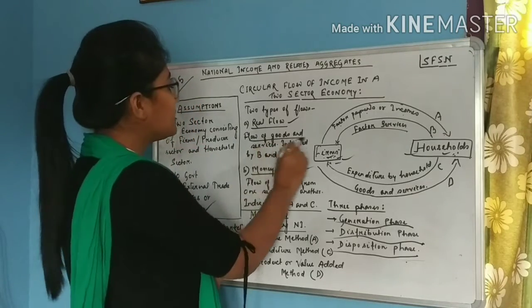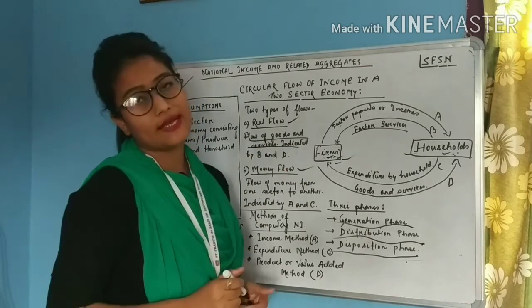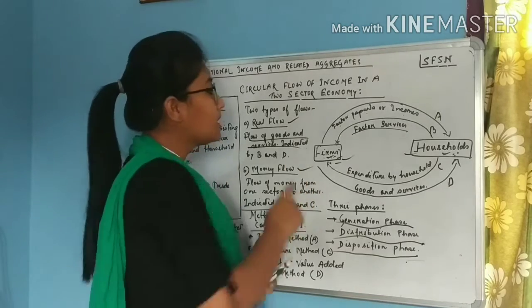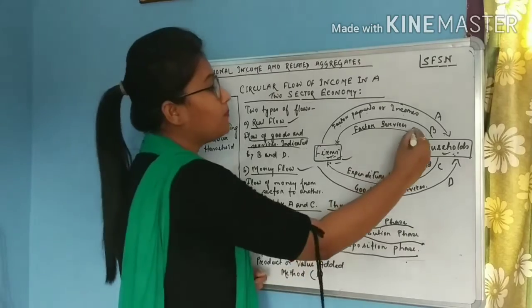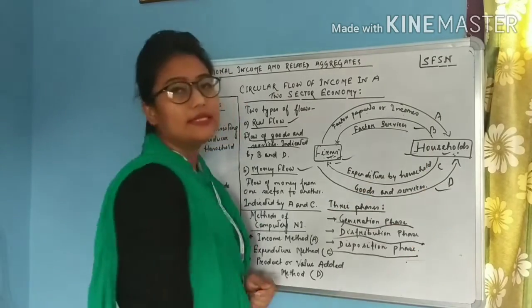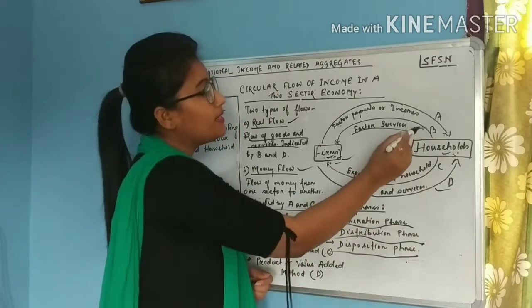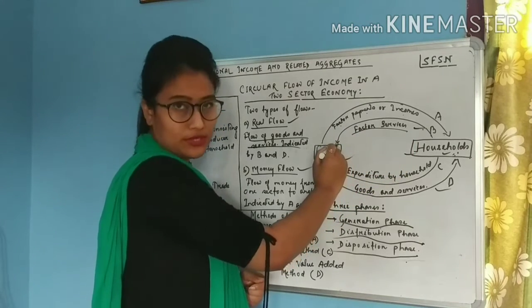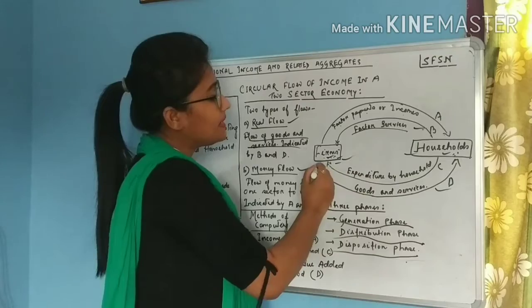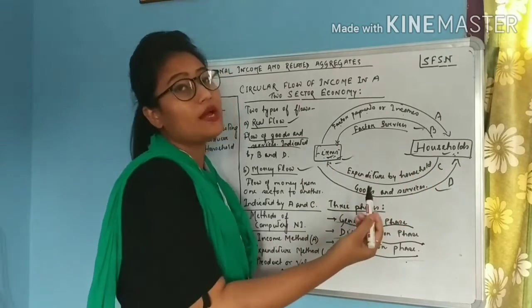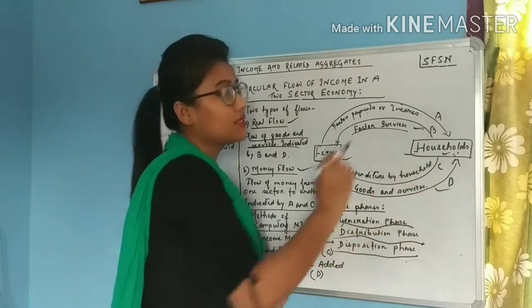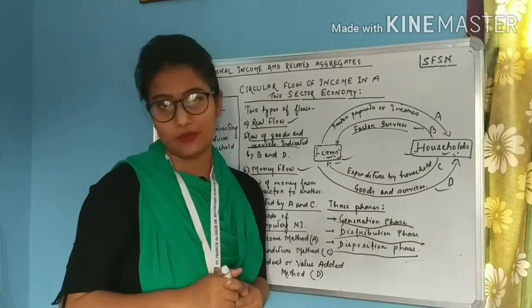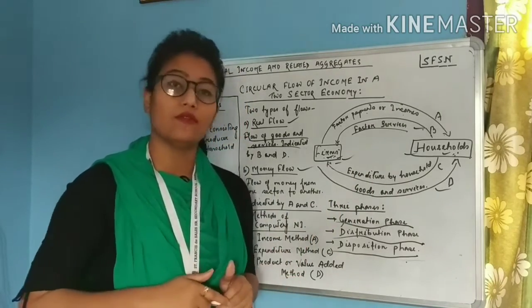So flow of goods and services from one sector to another is known as real flow, and this real flow is indicated by B and D. Okay, so B indicates the factor services rendered by the household to the producer sector, and D indicates the goods and services which are provided by the firm sector to the households after the households have made the necessary expenditure. So this is the real flow.